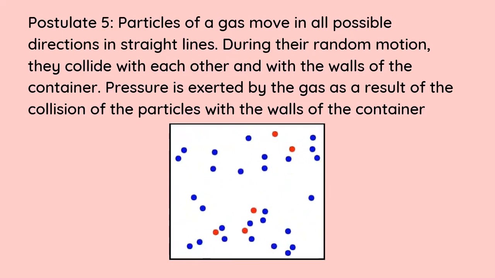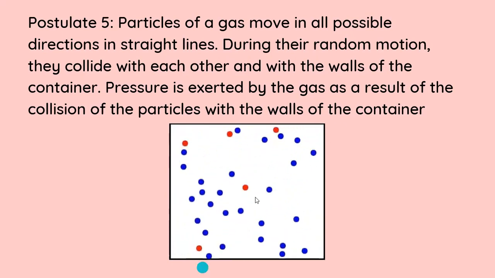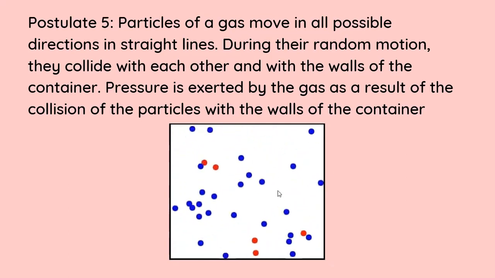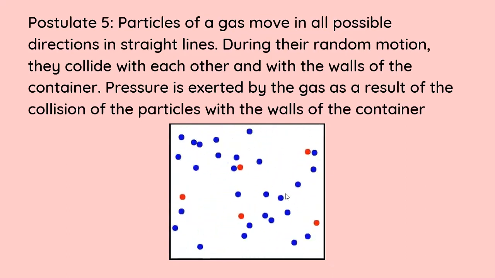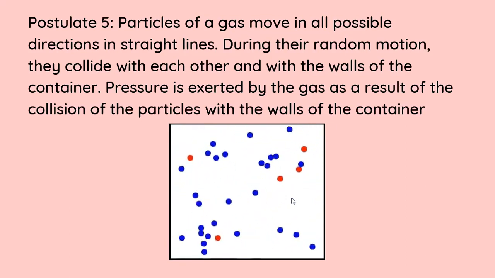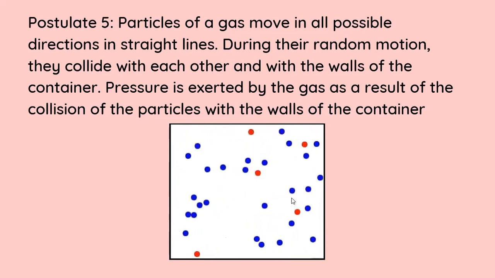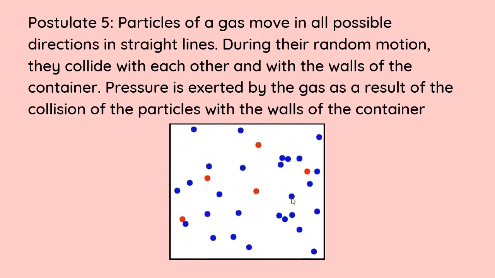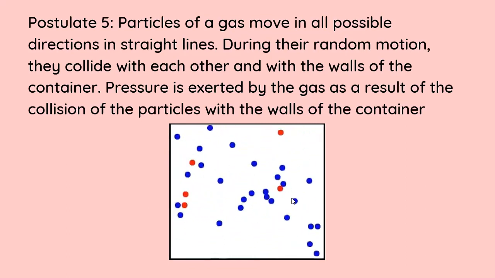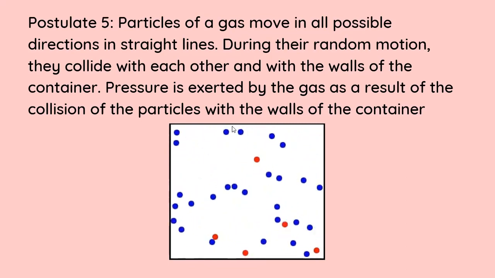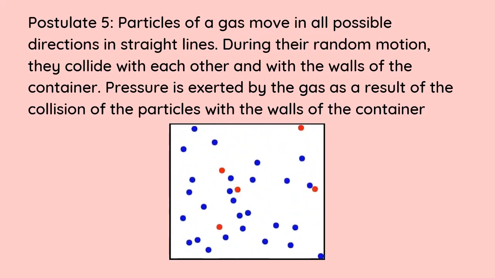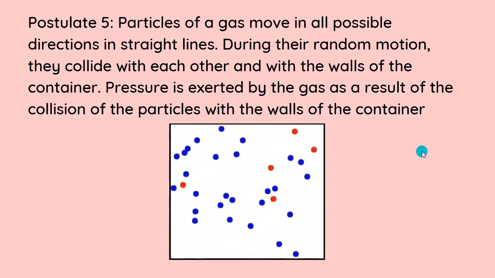So if you notice over here, the molecules of the gas are not only colliding with each other, but they're also colliding with the walls of the container. And because they keep hitting the walls, the walls themselves will have some amount of force acted on them by these molecules. And that's why we say that the pressure is exerted by the gas as a result of collision of the particles with the walls of the container.